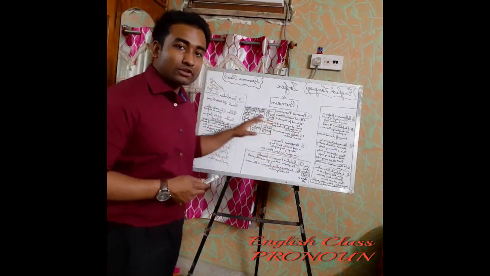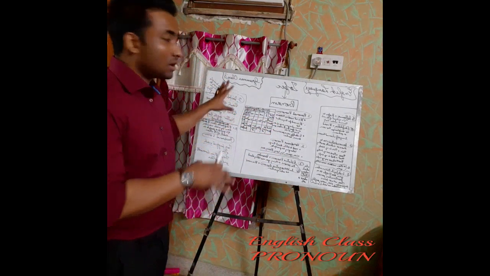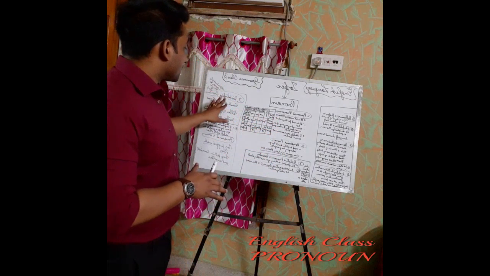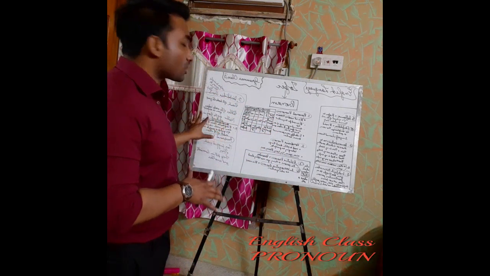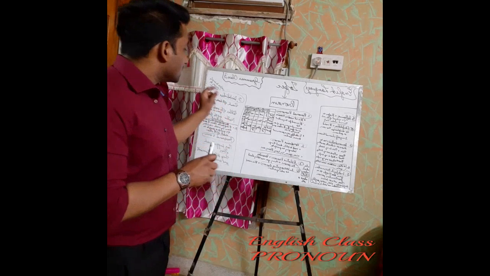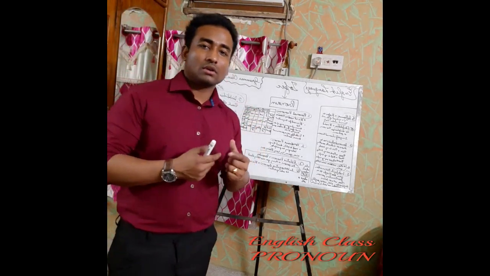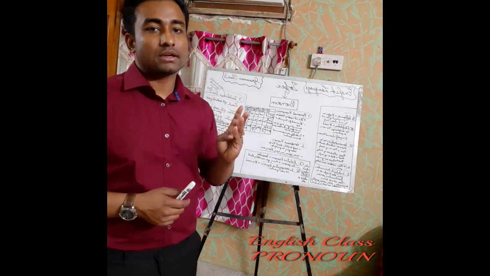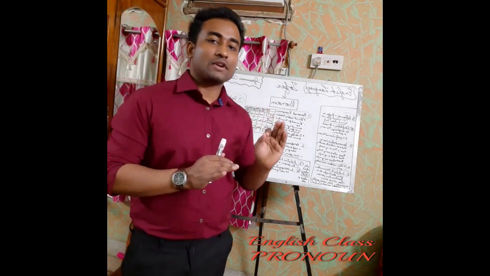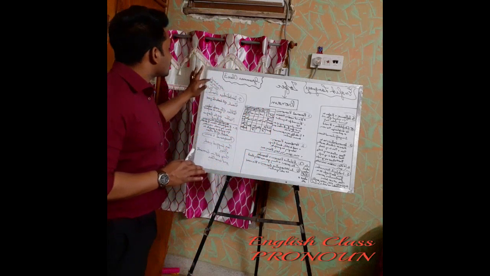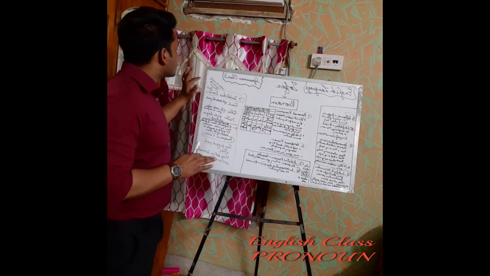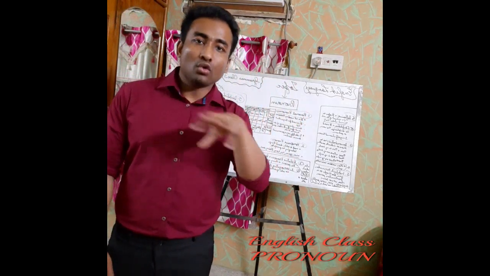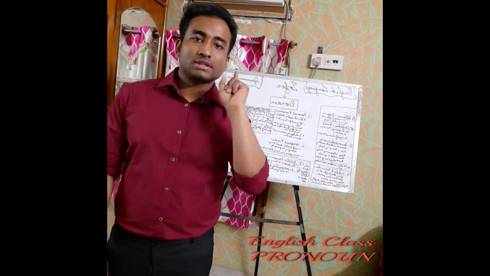Now let us come to the last two of this particular chapter: number 9, distributive pronoun, and number 10, reciprocal pronoun. Now what is a distributive pronoun? You can understand from the word itself. There are only three words: each, either, neither. It refers to a single person or thing in a group. Those words are distributive pronouns.